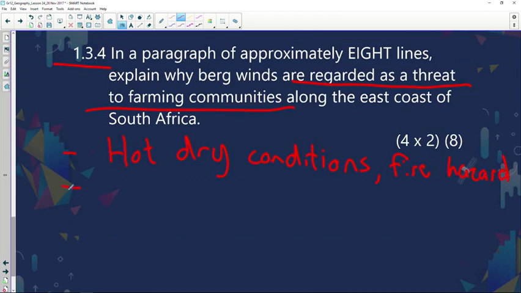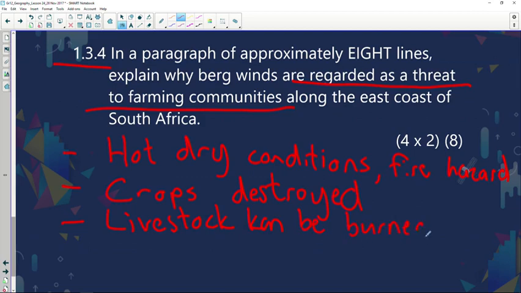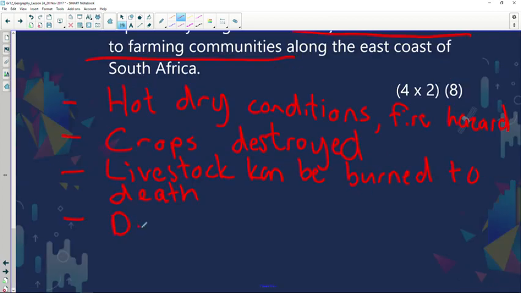Another reason we don't actually like the presence of it, is because if a fire does develop, it can lead to the crops being destroyed. Livestock can be burned to death. Destruction of grazing land. Now, obviously, they need grazing land for their stock, like for cattle and sheep.